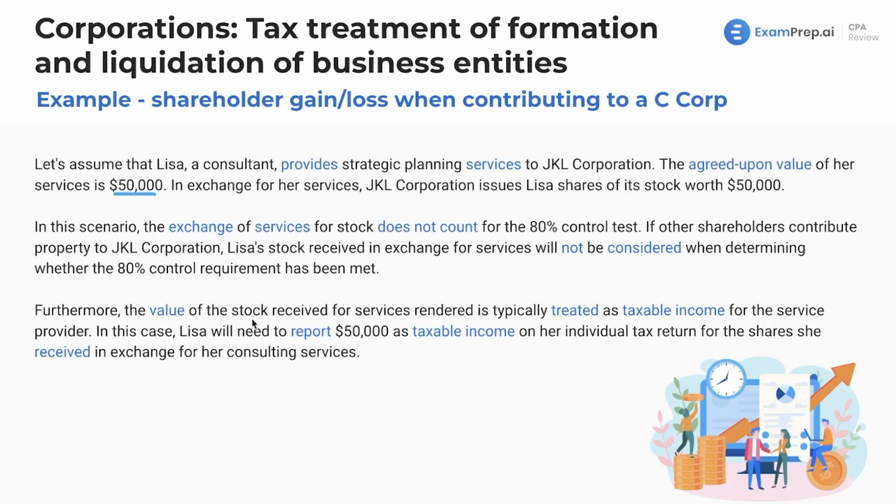Additionally, the value of the stock received for services rendered is actually going to be treated as taxable income as compared to if Lisa gave property. That's the rules. That's what we've been seeing time and time again. In this case, Lisa is going to need to report $50,000 as taxable income on her individual return for the shares that she received in exchange for her services.